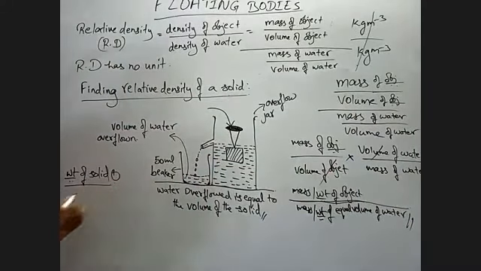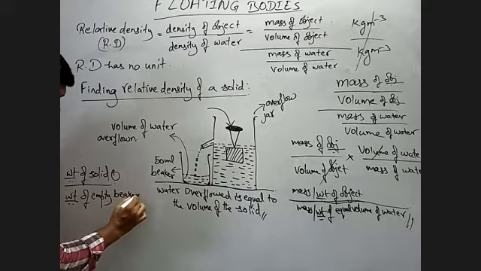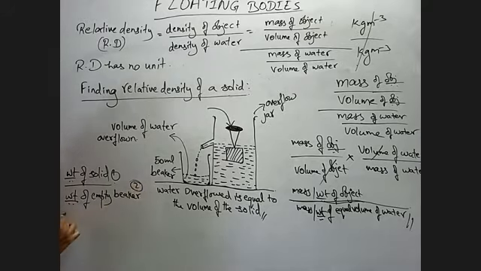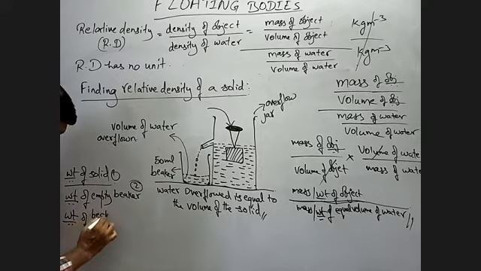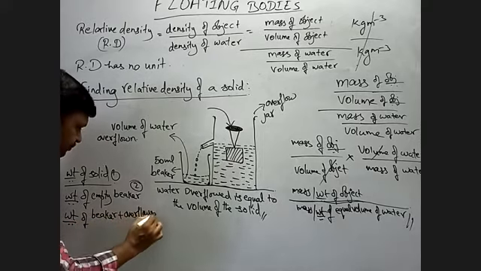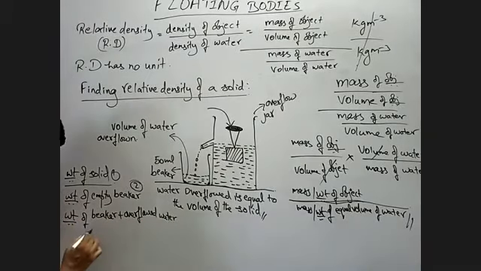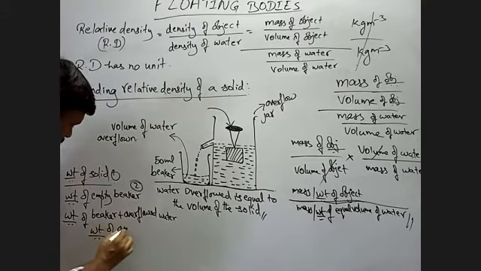So weight of, okay, empty beaker. Okay, this is the second one we have to take. Then weight of beaker plus overflowed water. Then weight of overflowed water.